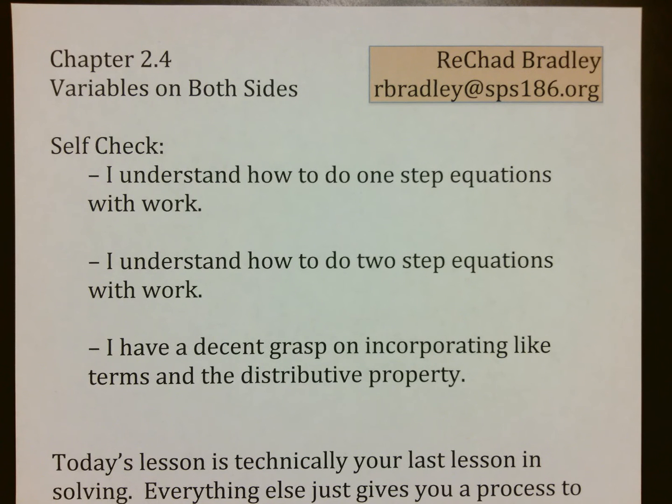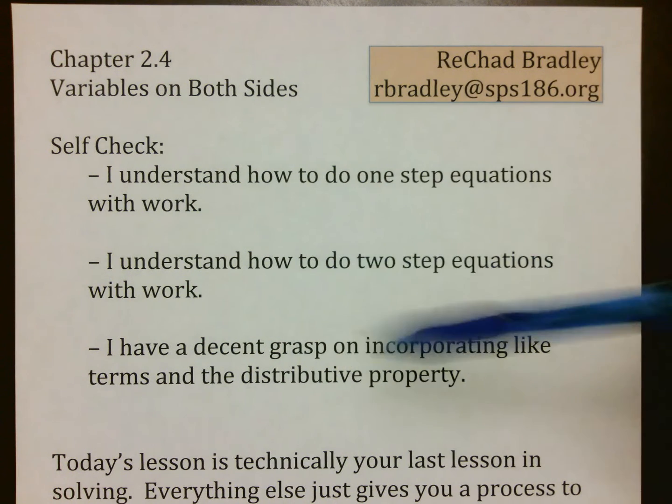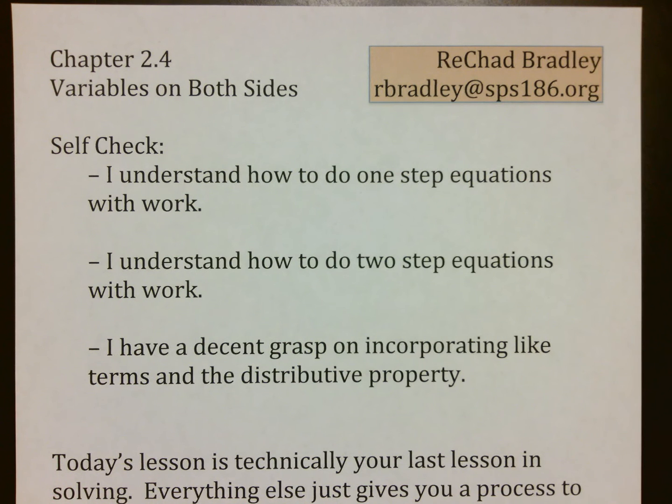Alright, looking at chapter 2.4 today, doing a quick self-check, which would put you in either a good position or a bad position for this. If you can answer yes to all three of these questions, then today should be an easy day. If you can't answer yes to all these questions, the only reason today is going to be tough is because of a fundamental thing, because in all honesty, it's really an easy section to add on.